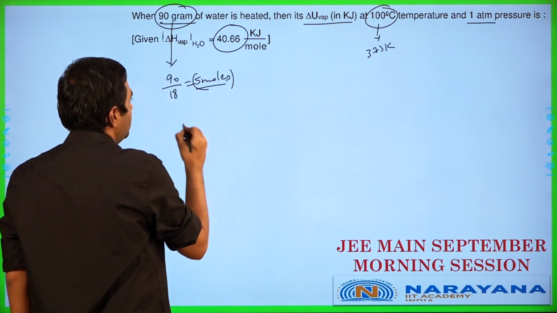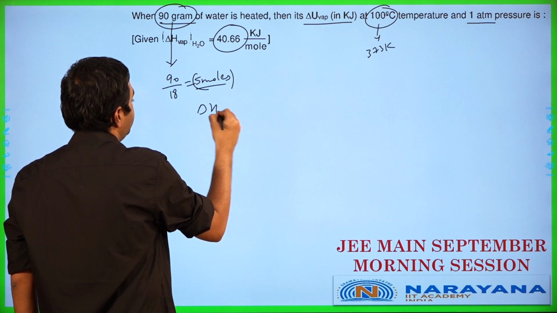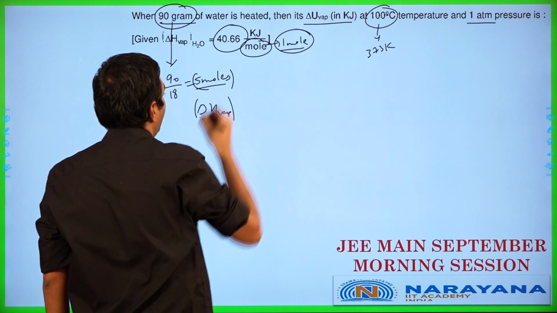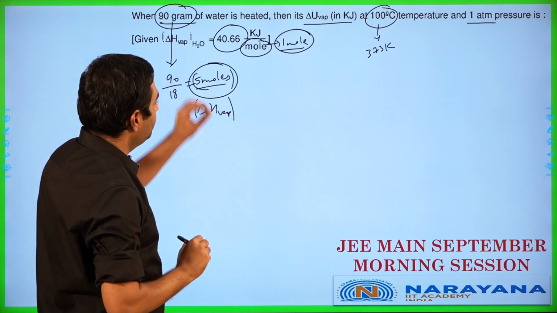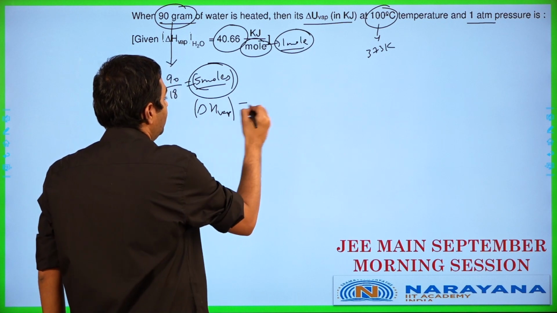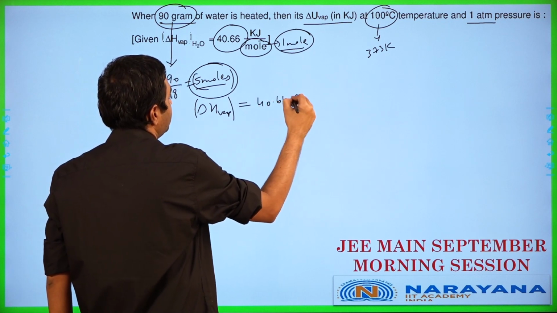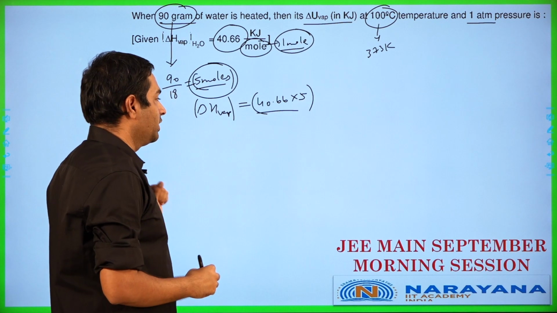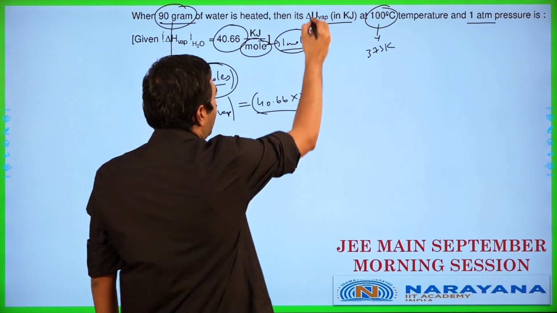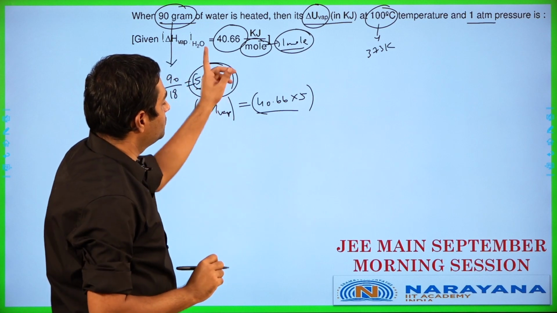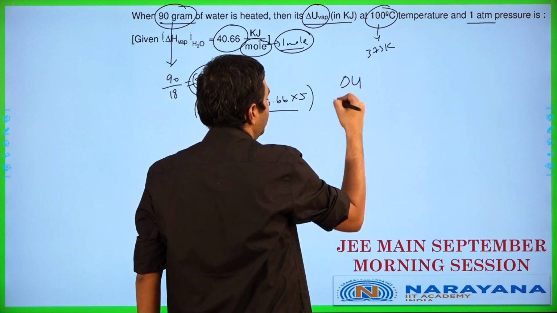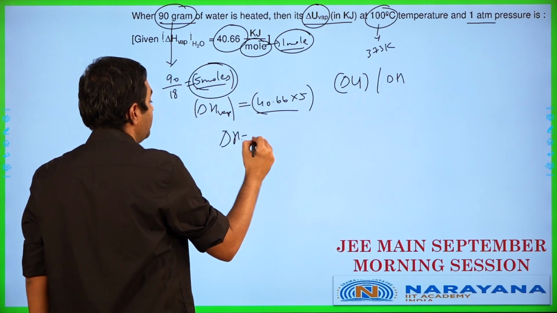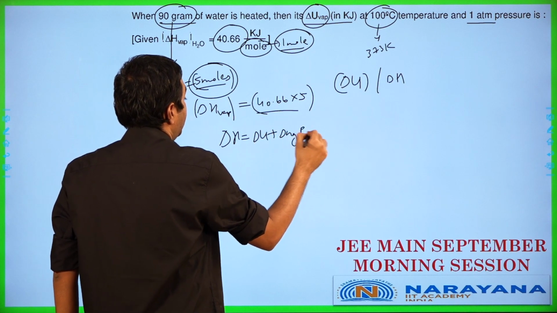So let's start off in this particular case. We're going to be having delta H vaporization given to us for 1 mole over here. This is basically meant for 1 mole. We need to calculate for 5 moles. So if I have to calculate for 5 moles, what is the value going to be? The value here works out as 40.66 into 5. So this is the delta H vaporization, but they are asking us for delta U vaporization in kilojoules for this particular data. So delta U is going to be related to delta H via the standard equation, which is going to be like this. Delta H is equal to delta U plus delta Ng into RT.